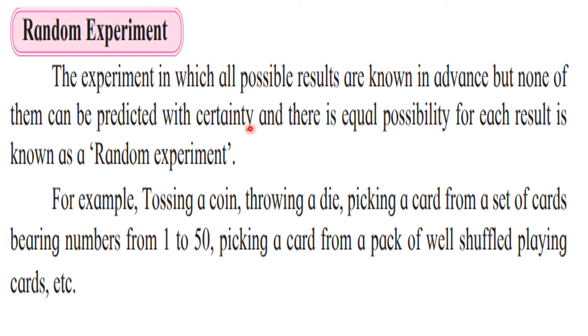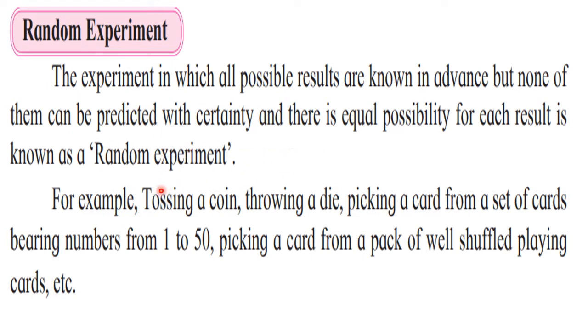Like when we toss the coin, getting head or getting tail, the chances are 50-50. That means the possibilities are equal. So the experiments where all the outcomes are known in advance, but we cannot predict them certainly, and the possibility of each result is equal, such an experiment is called a random experiment.